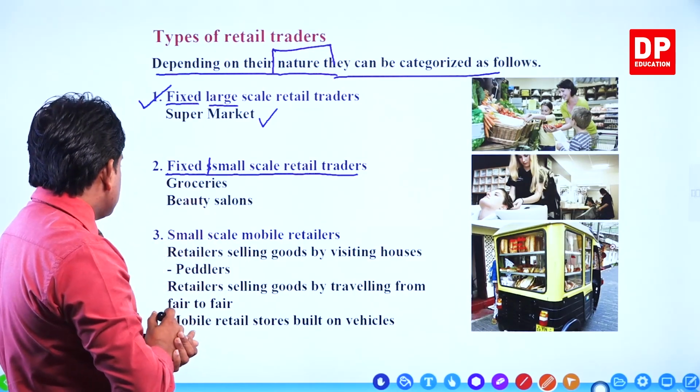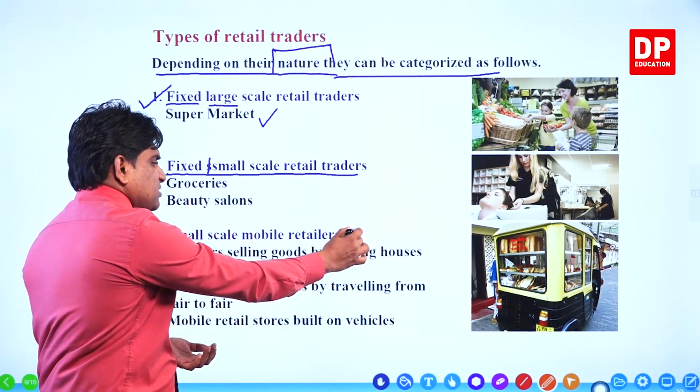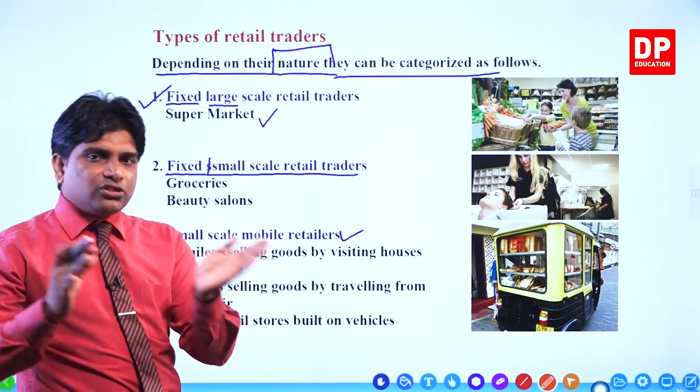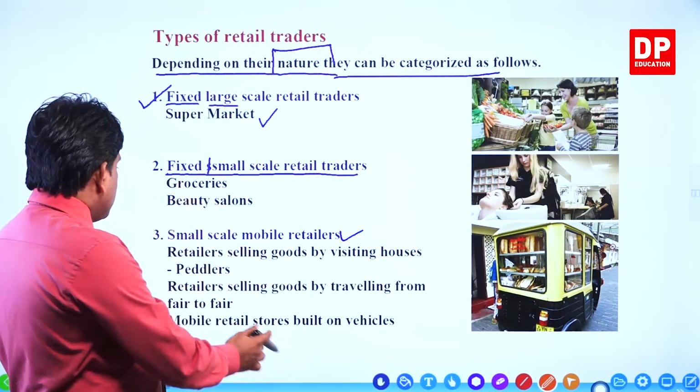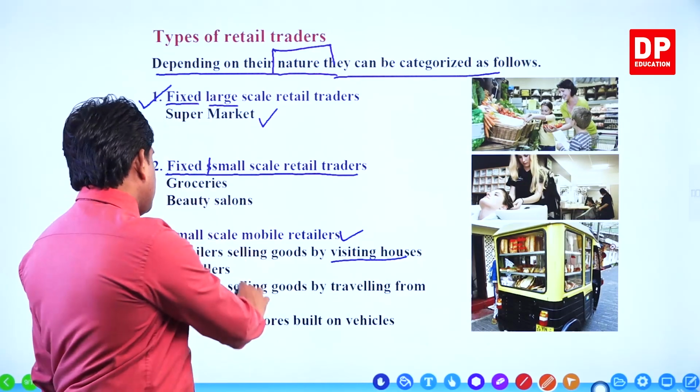The other one, small scale mobile retailers. Here it is not fixed. They are moving from one place to another. Examples: retailers selling goods by visiting houses. Peddlers.